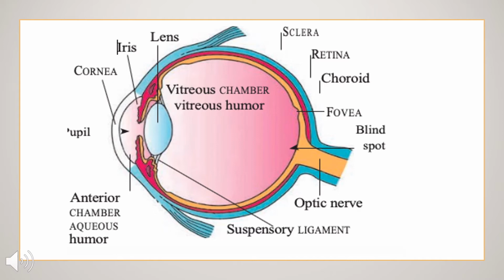Next, the sclera, which is the white of your eye. The conjunctiva is a thin layer of tissue that covers the entire front of your eye except for the cornea. So the iris is the colored part. The cornea is a clear dome over the iris. The pupil is the black circular opening in the iris that lets light in. The sclera is the white of your eye. And next is the conjunctiva, a thin layer of tissue that covers the entire front of your eye except for the cornea.